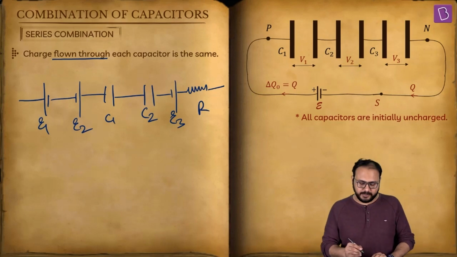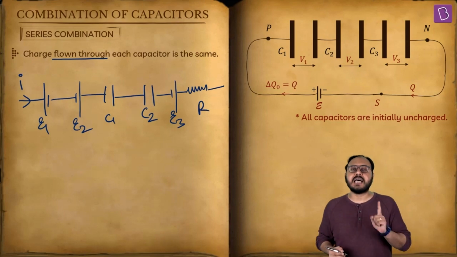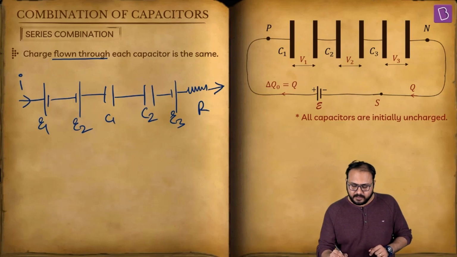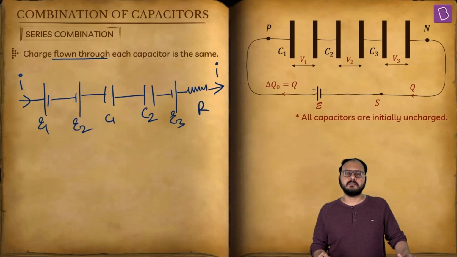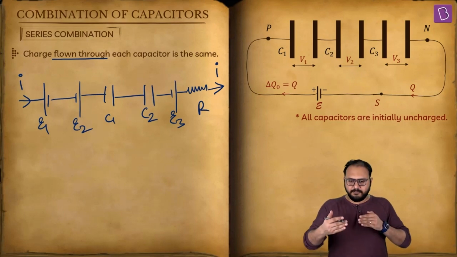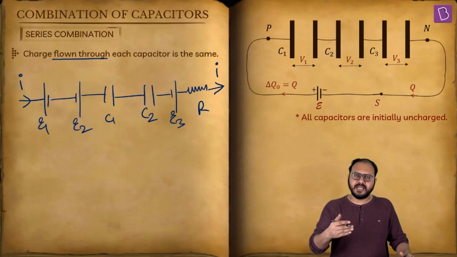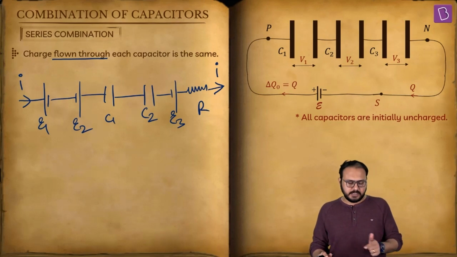In other words, if the current which entered this chain is I, trust me, the current which will exit this chain is also I. Now, as I said, this can change with time. Please understand that. Current when it gets blocked, blocked means first blockage E1, current will not change. Second blockage E2, current will not change. Third blockage C1, C2, C3.